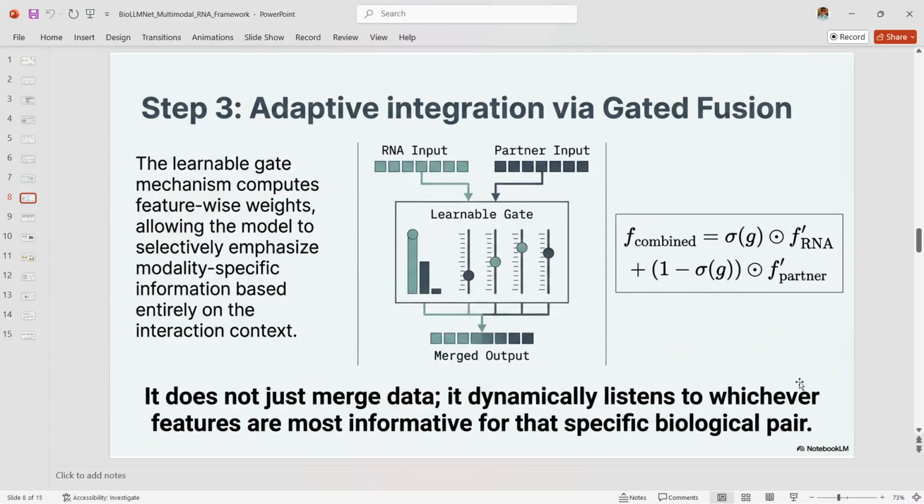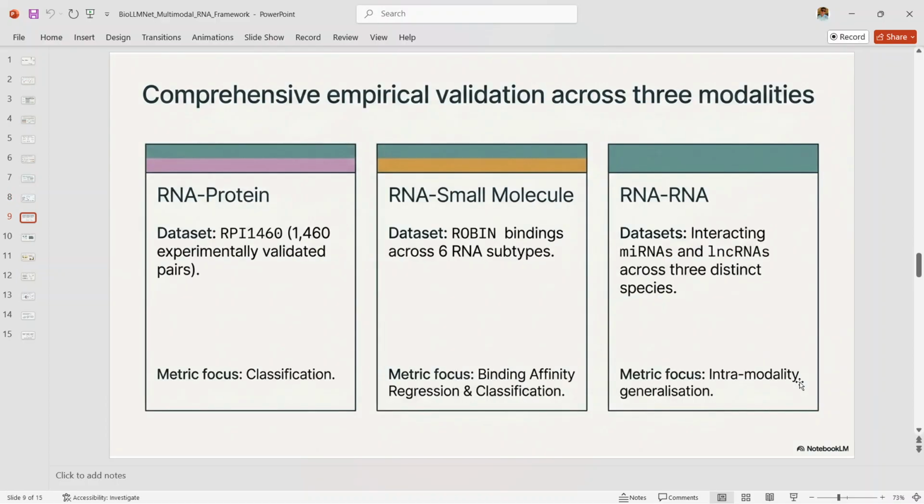Step 3, adaptive information integration via gated fusion. This is the more distinctive part of this paper. Instead of simply concatenating the two embeddings or averaging them equally, BioLLMNet learns a gate that assigns feature-wise weights to each modality. So for one interaction, the RNA signal may matter more. For another, the partner signal may dominate. That makes the fusion dynamic and contextual, which is exactly why the model can adapt across different biological tasks.